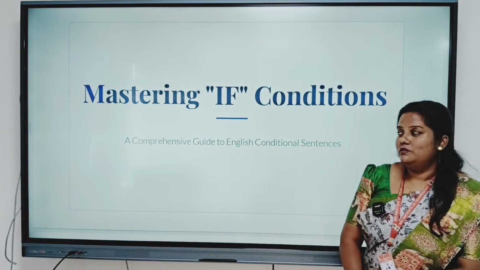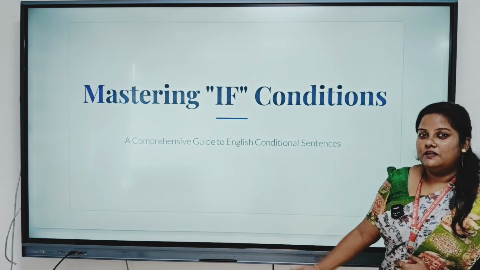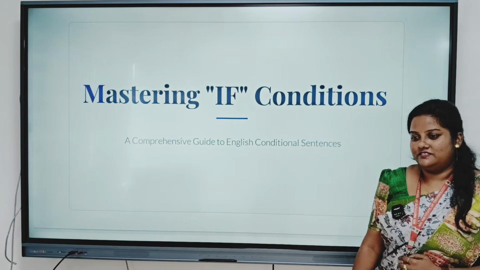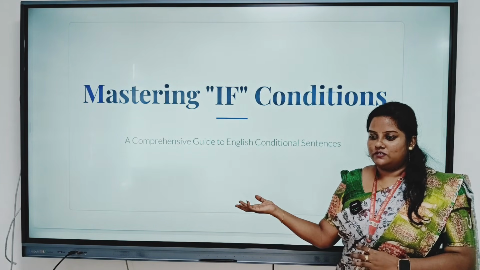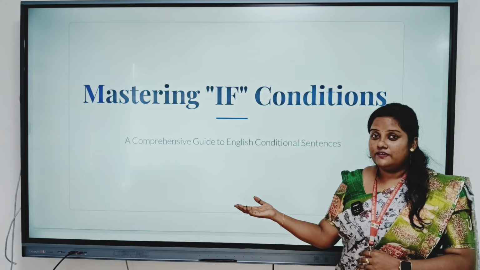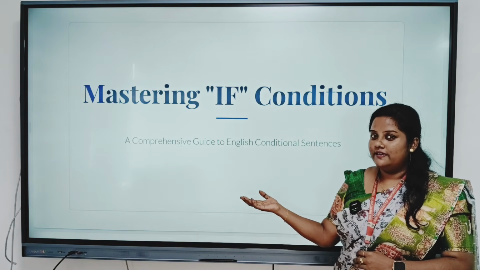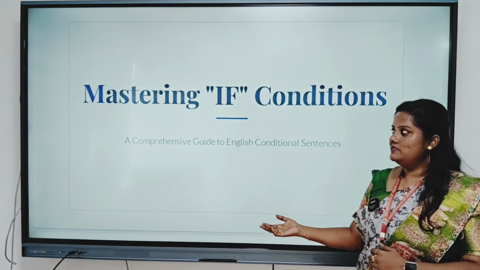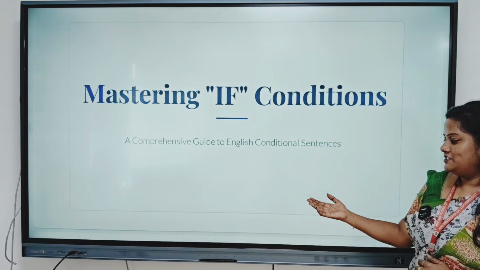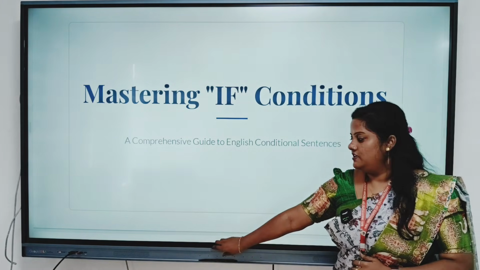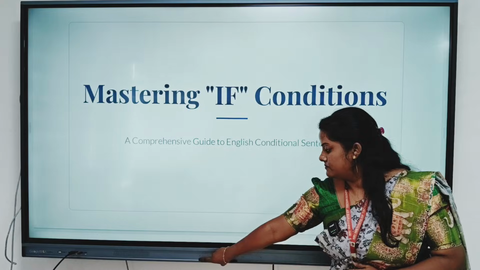Today I am going to talk about conditions, mastering if conditions. There is a famous quote, "If you will change, things will change for you," by Jim Rohn. With this I am going to start mastering if conditions. So let's start.